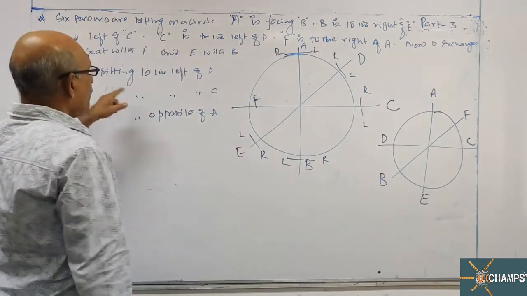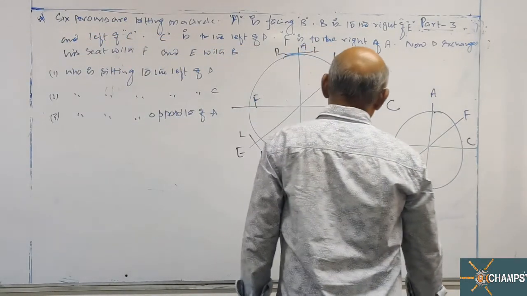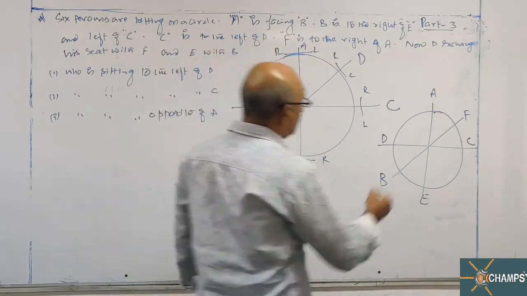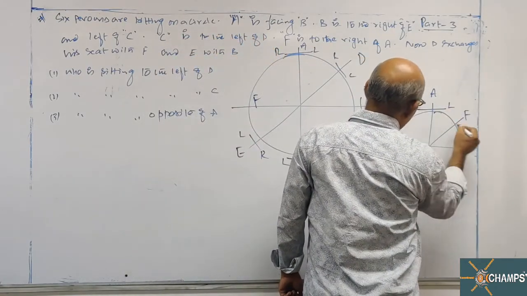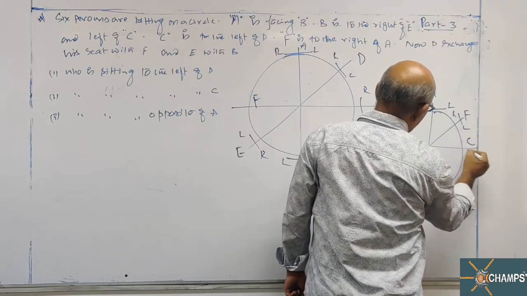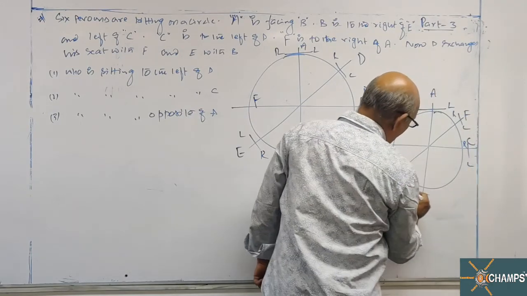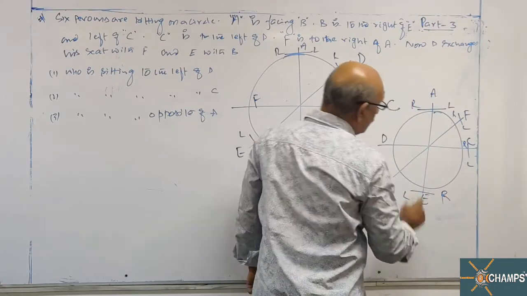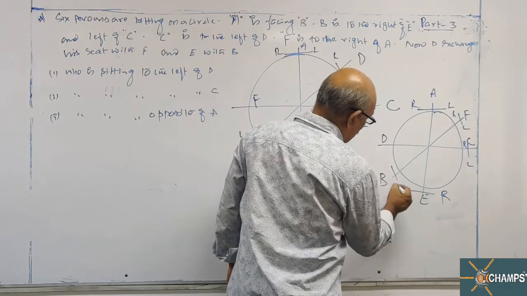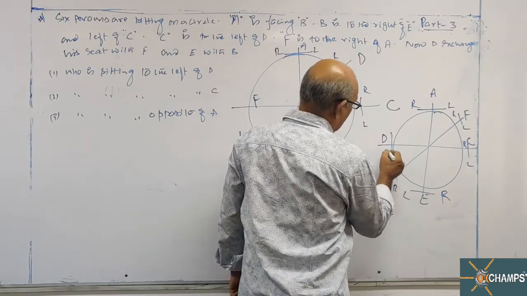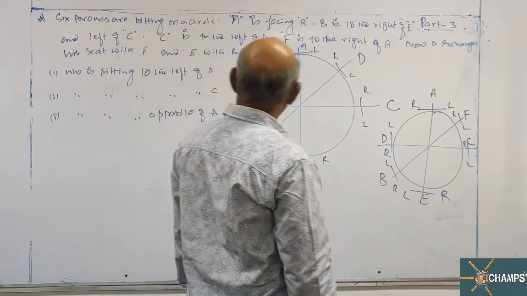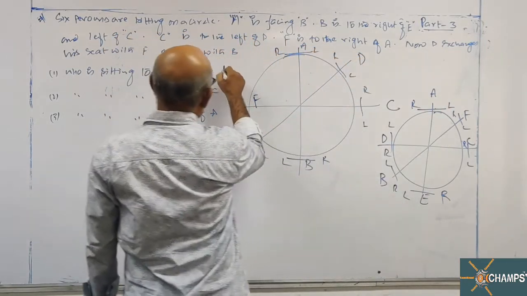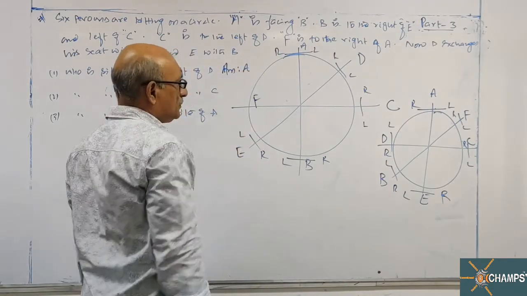Now look at this. Who is sitting to the left of D? Now left, right. For E this is right, left. For C it is left, right. For E it is right and left. Now, who is sitting to the left of D? Left hand side of D is A. Answer is A.